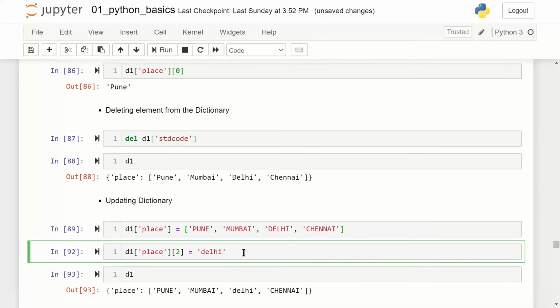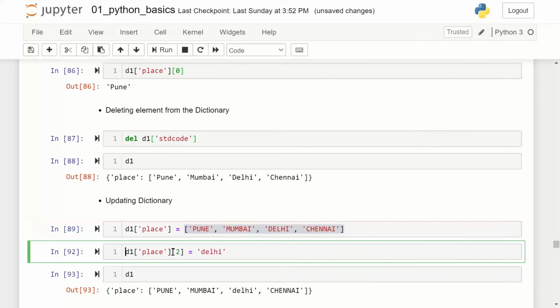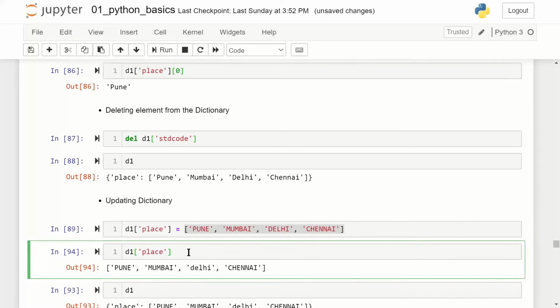Here the question that was given was, can I change this value which is in capital to small case? This is the value of the key place, because these values are actually a list. When I run d1 place, it will give me all the values: 0 is Pune, 1 is Mumbai, and 2 is Delhi.